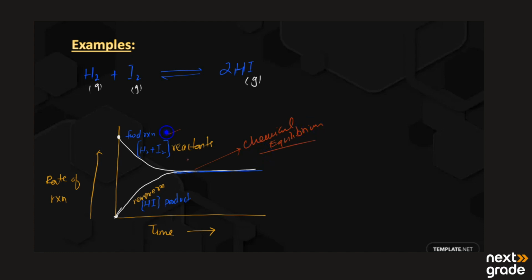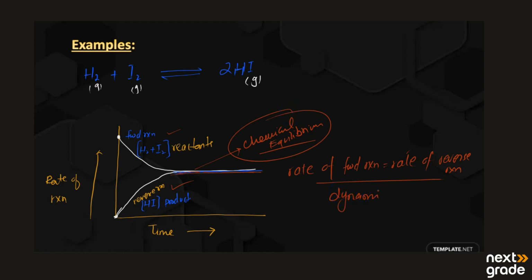So here we have the forward reaction and the reverse reaction. A time comes when their reaction rates become equal to each other. The rate of forward reaction is equal to the rate of reverse reaction. This is the chemical equilibrium state, or we can say the dynamic equilibrium state. So this is a simple graphical representation of dynamic equilibrium.